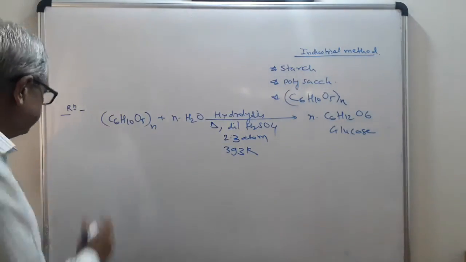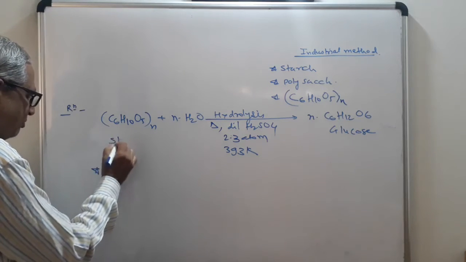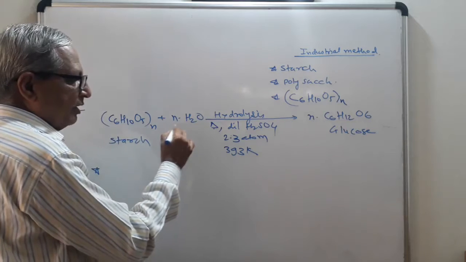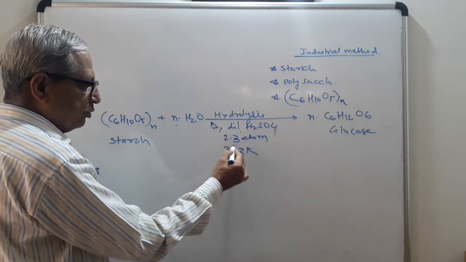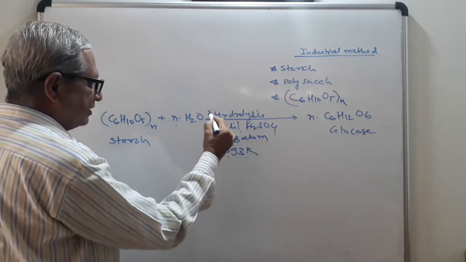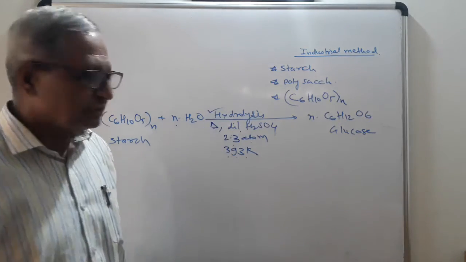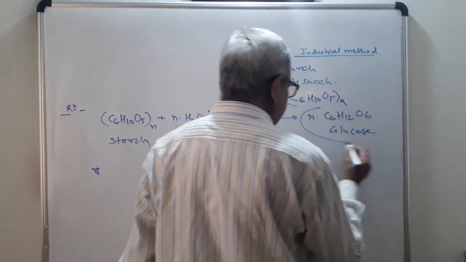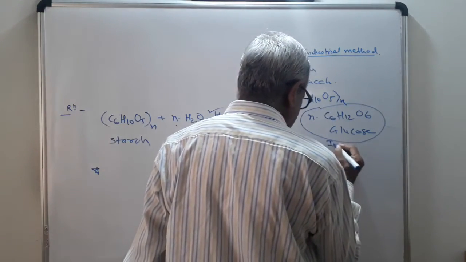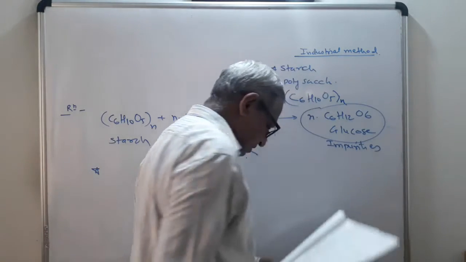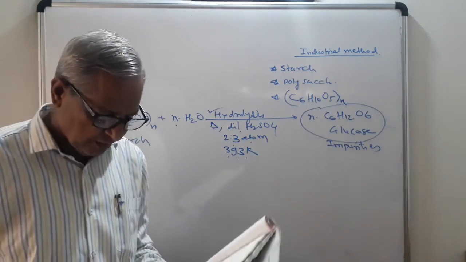So see the explanation here. This is the formula for starch. Starch is heated with water in presence of dilute H2SO4 at 2 to 3 atmospheric pressure, 393 Kelvin, and it will undergo hydrolysis. It will give glucose. This glucose may contain impurities, and questions will be set on the basis of those impurities.